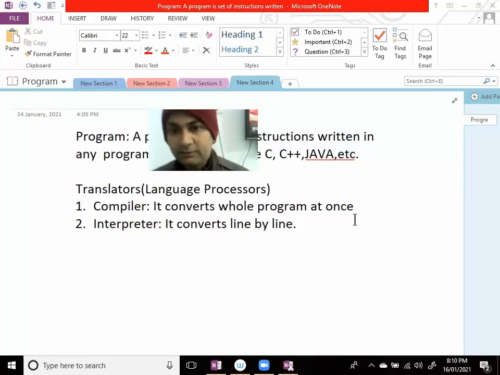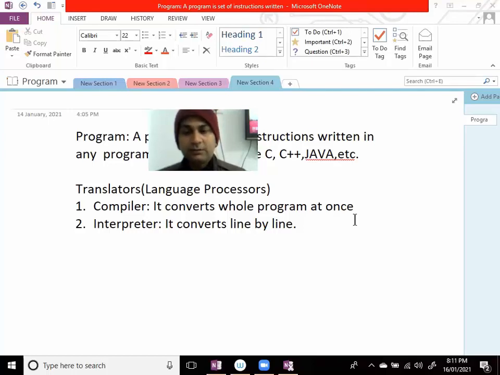And with the help of language processors, translators like compiler and interpreter, we convert that program, which we have written in any language, into machine language, into low-level language, and the machine understands that, and the instructions which you have written in the program will be followed. Means your program will run. तुम्हारा program run कर जाएगा computer में. Okay, so this I have discussed in the last video.